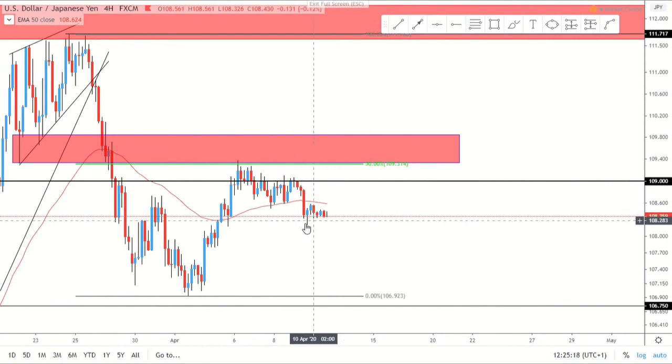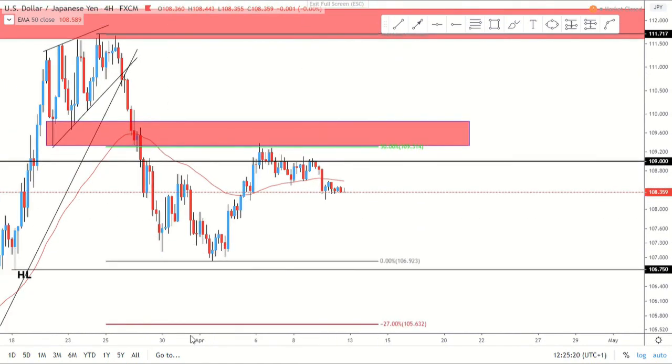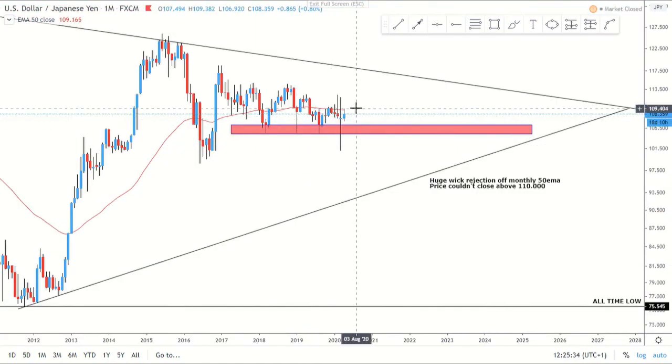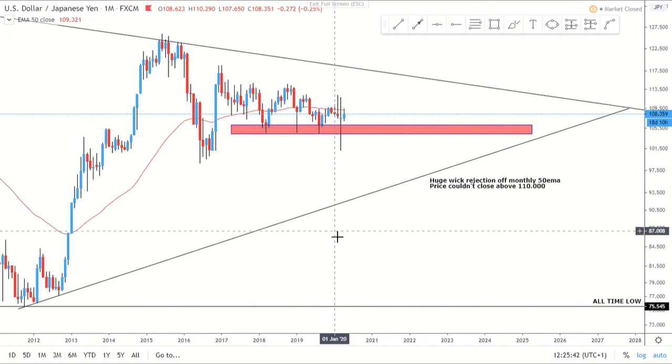Next one as well, which is USD Japanese yen. Obviously on the monthly, you can see here we've made that weird sort of formation again, but rejecting the monthly 50 MA. And on USD yen, we are below all the 50 MAs as well, which is really nice to see. We're going to get some downside potential.